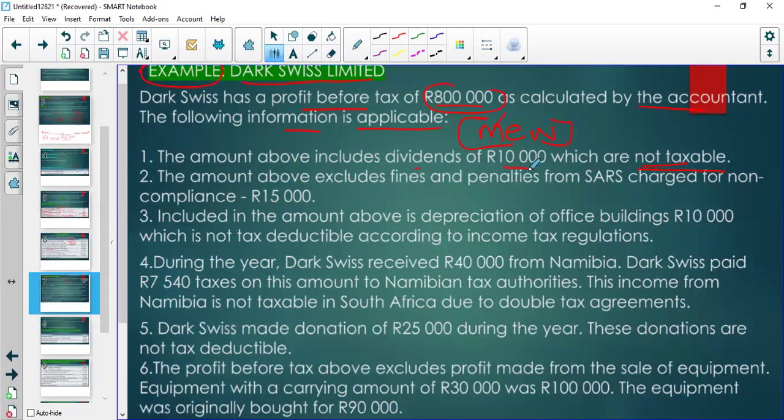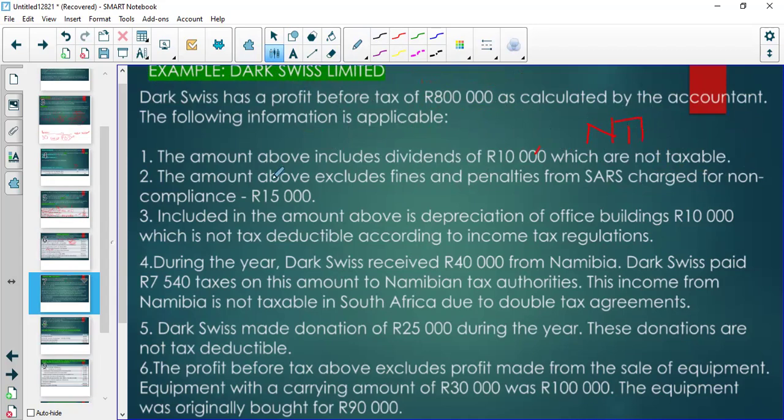And then there we are going to apply the rules of whether it's taxable or not. But we are still in the house. We want to make sure that the amounts we bring to SARS are going to be correct. And then we can discuss with SARS as to how much the adjustments should be. Right, so this is not taxable, so it's an exempt difference.